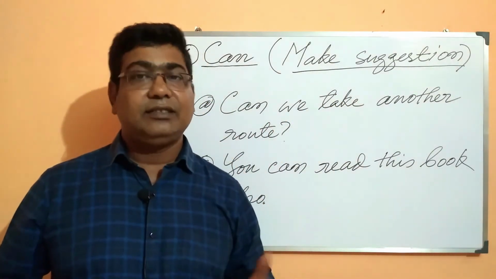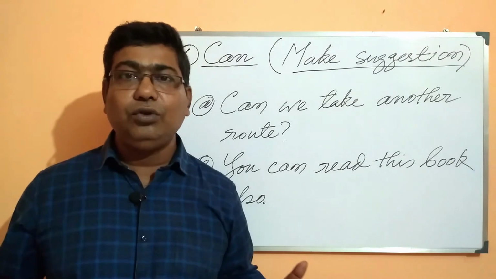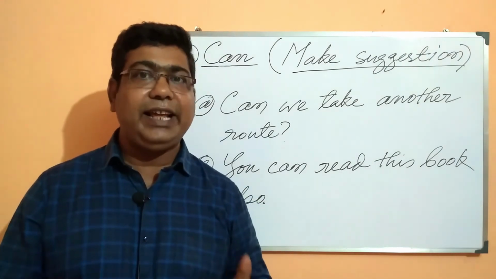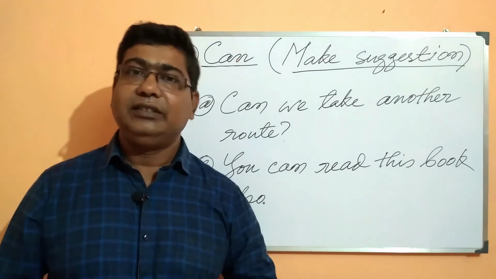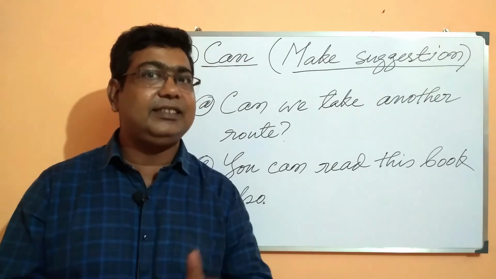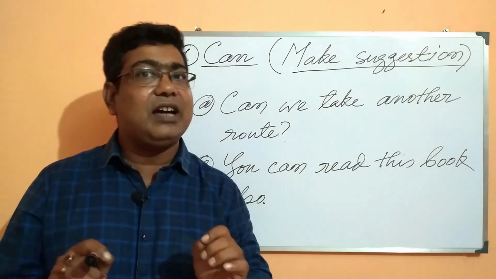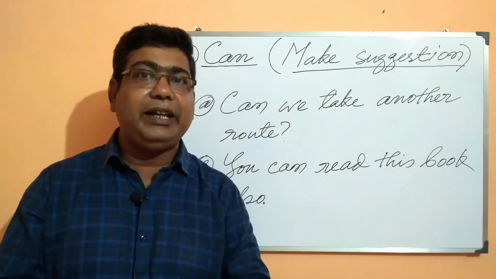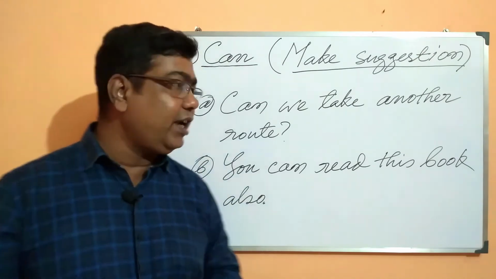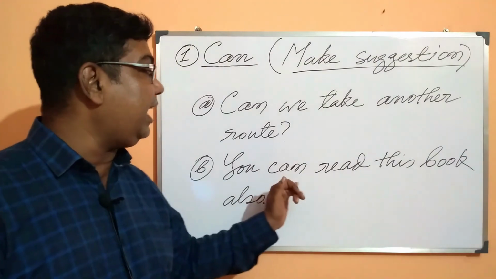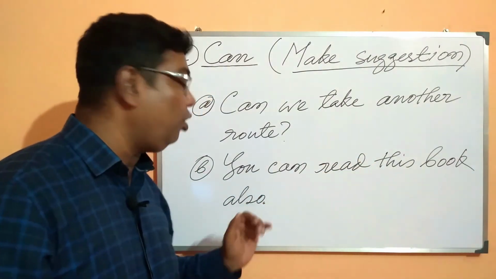Now students, suppose that there are many routes and the subject of the sentence wants to take up a certain route. Therefore, the subject is suggesting, why not take up that route? So this is a kind of suggestion given by the subject. Now look at the second example. You can read this book also.